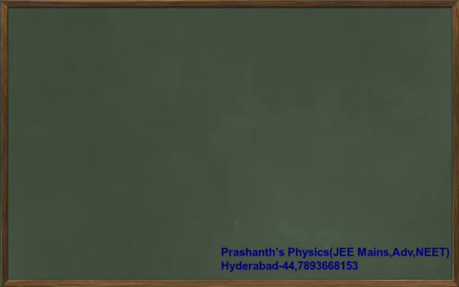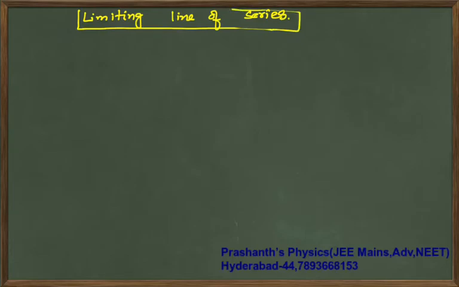Next is the limiting line of a series. All these things will once again come in the problems. So while doing problems we will anyhow revise different aspects. Under each heading we will do some 5 to 10 problems to get clarity. So now coming to the series limit, the limiting line of the series.